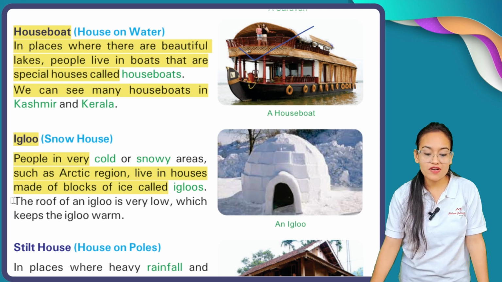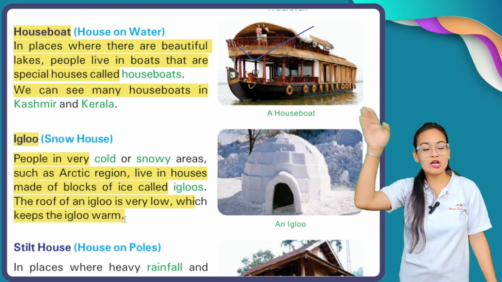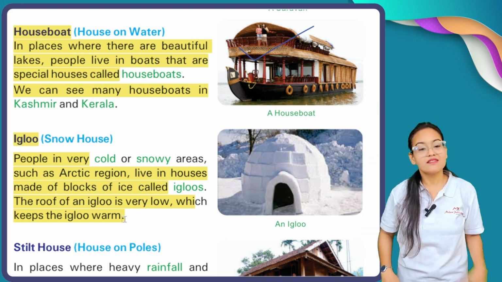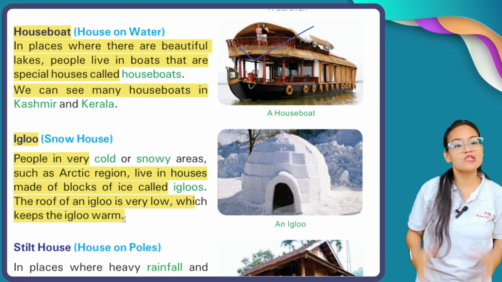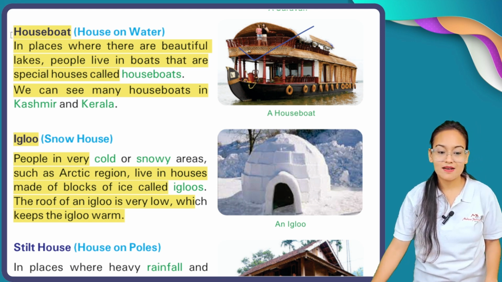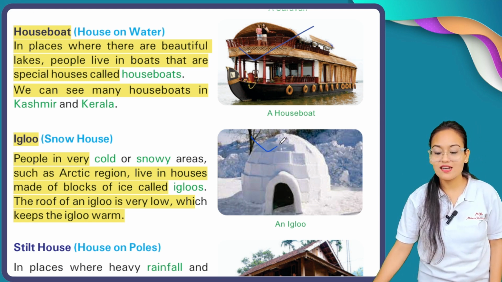The roof of an igloo is very low, which keeps the igloo warm. That's why the igloo house is warm. See here, you can see this is an igloo.